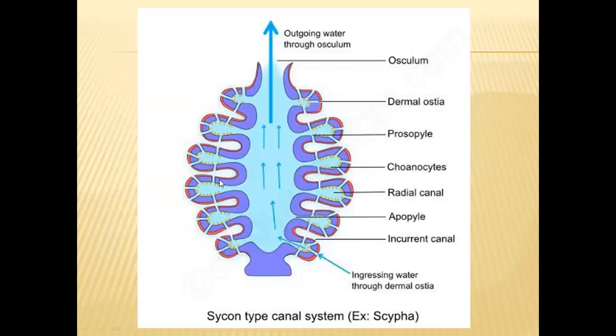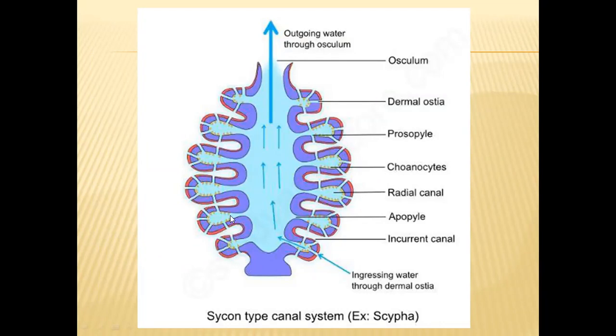And coming to the next phylum, that is Porifera. In Porifera, the sponges have developed a very special type of circulatory system called canal system. This canal system cannot be considered a blood circulatory system. Why? Because we cannot see blood vessels or blood and heart in these organisms. Even though they are multicellular, they are not highly complex structured animals. They are simple animals when compared to high level animals.